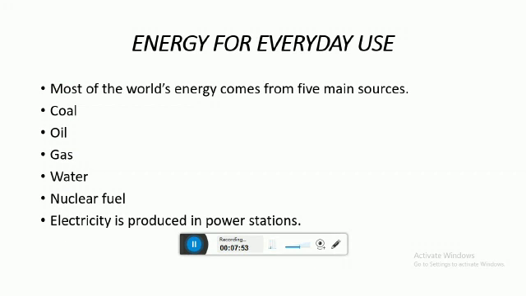Coal, oil and gas are called fossil fuels. Fossil fuels are those fuels which we use once and we can't use them again. Like we fill our car with petrol, which is oil. When we use that petrol, we will never use that one again.